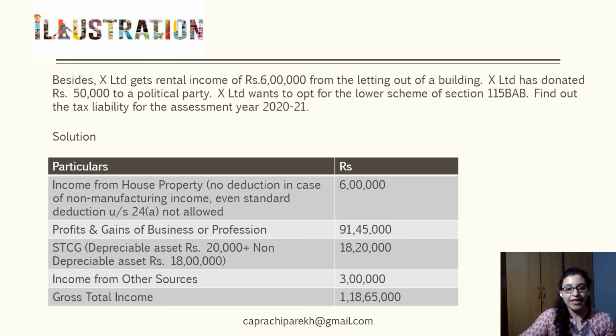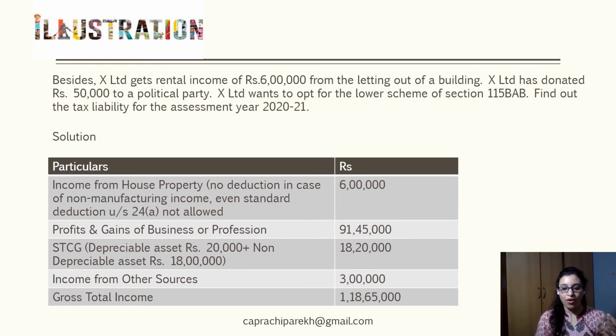X Limited gets rental income of 6 lakhs from the letting out of a building. X Limited has donated rupees 50,000 to a political party and it wants to opt for the lower scheme of section 115BAB. Find out the tax liability for the assessment year 2021. In this case, the income which is derived from letting out of the property, which would be taxable under income from house property, would be straight away taxed at 6 lakhs.